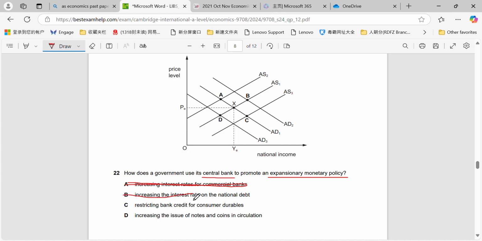Increasing the interest rate on national debt, definitely not. Restricting bank credit for consumer durables, again, definitely not. We're looking for expansionary policy. What they will do is they will control the money supply, which is issuing notes and coins in circulation, and by increasing the money supply, they are following an expansionary monetary policy. Also please remember that increasing interest rates is not an expansionary policy, it is a contractionary policy.